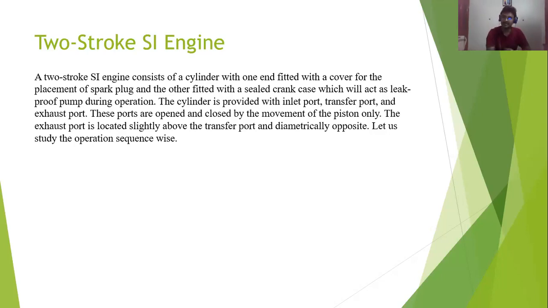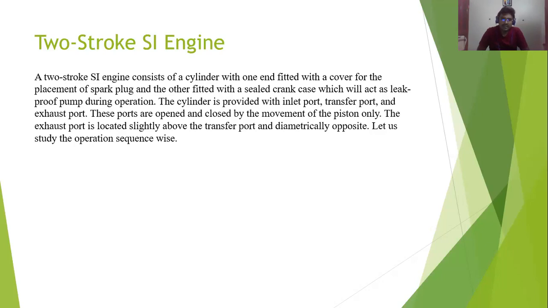When the air comes in, it goes to the top through the transfer port. When the piston pushes up, the air gets compressed, and at that time the spark is produced. The air-fuel mixture goes up, the spark plug produces a spark, and the combustion happens in the two-stroke SI engine. And another thing: why is it called a two-stroke SI engine?